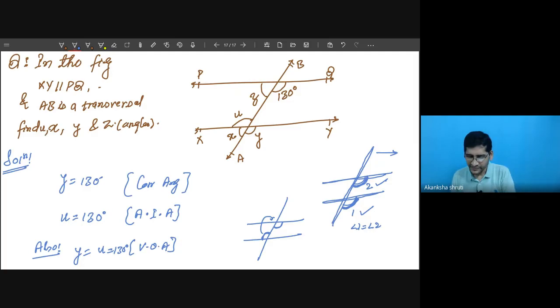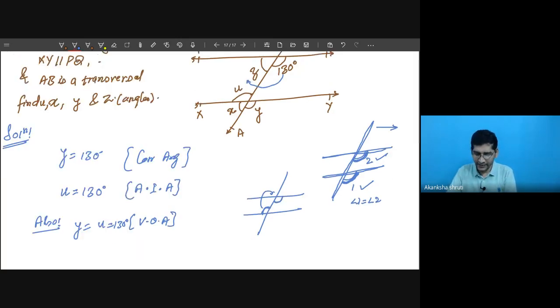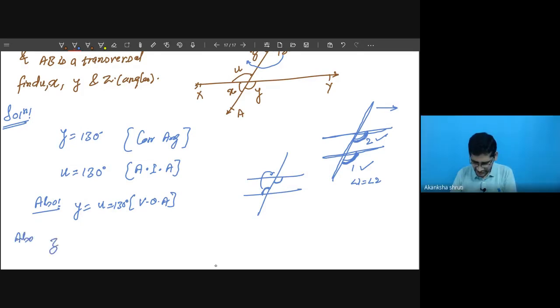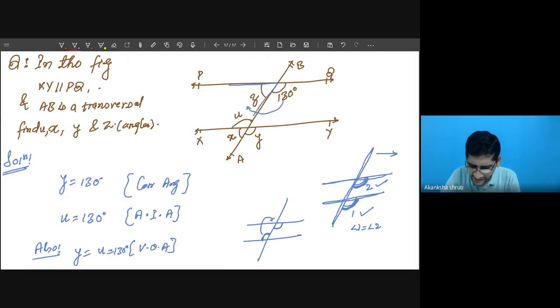Yes, linear pair. So let us first calculate this Z. How to calculate this Z? Z can be calculated by considering the linear pair. Z plus 130. Observe carefully, students. Z is this one and 130 is this one. So it is forming a straight line PQ.